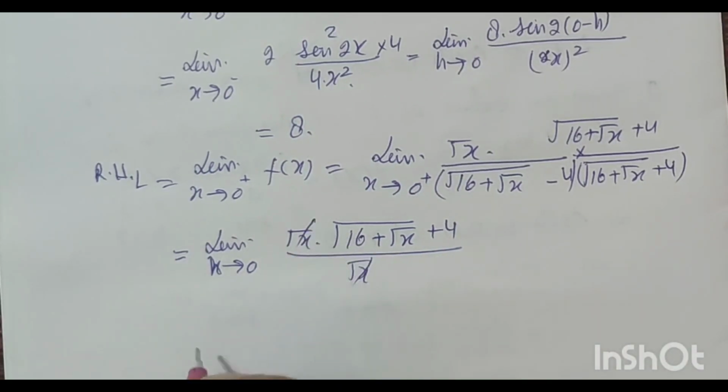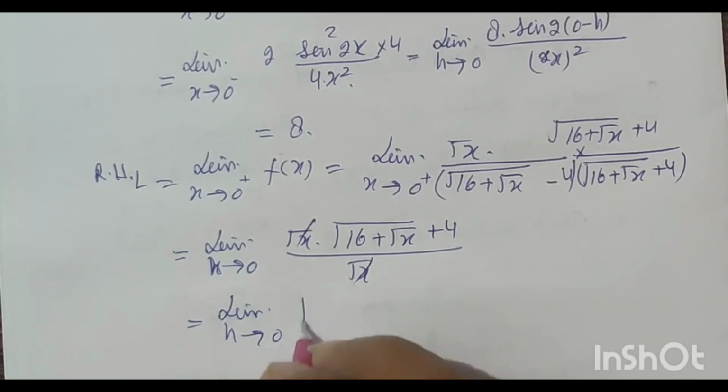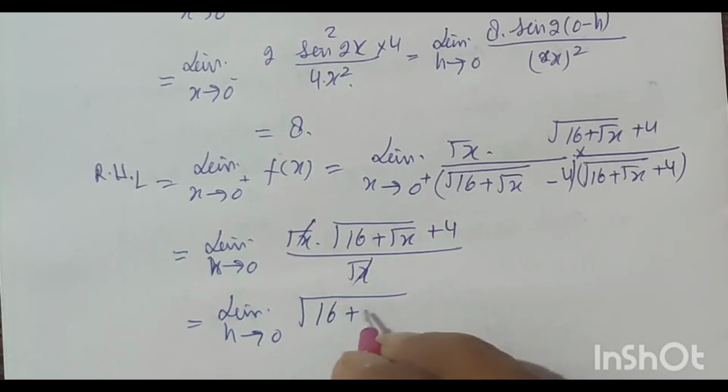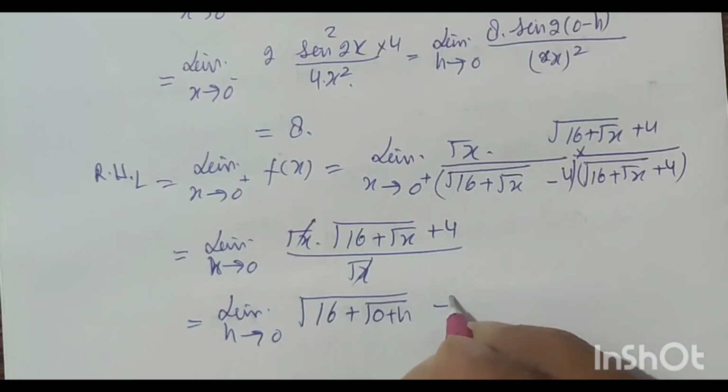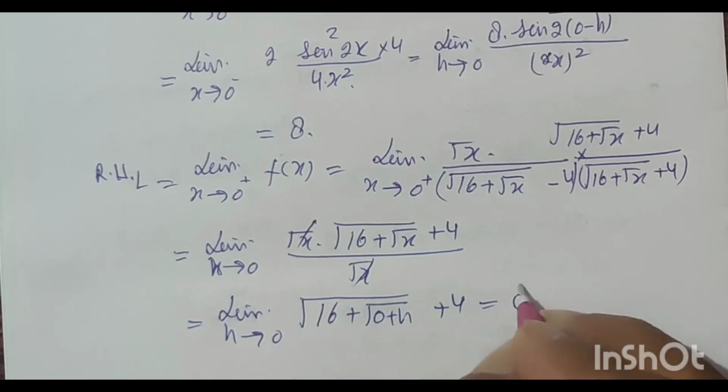This cancels out. Now limit h tends to 0, root 16 plus root 0 plus h plus 4. This is equal to 8.